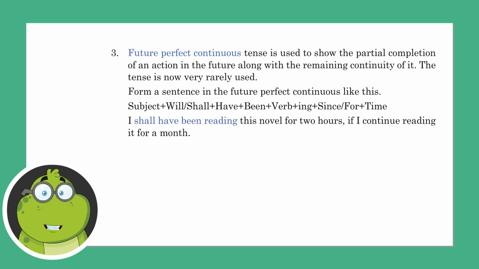Future perfect continuous tense is used to show the partial completion of an action in the future along with the remaining continuity of it. The tense is now very rarely used. Form a sentence in the future perfect continuous tense like this: subject plus will or shall plus have plus been plus verb plus ing plus since or for plus time. I shall have been reading this novel for 2 hours if I continue reading it for a month.